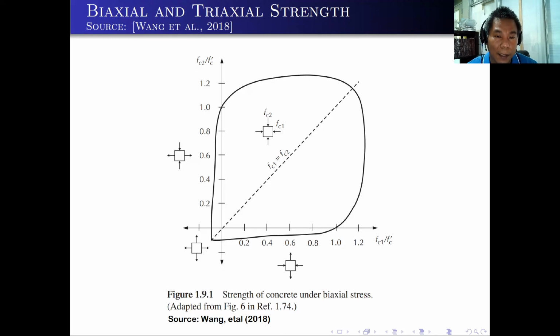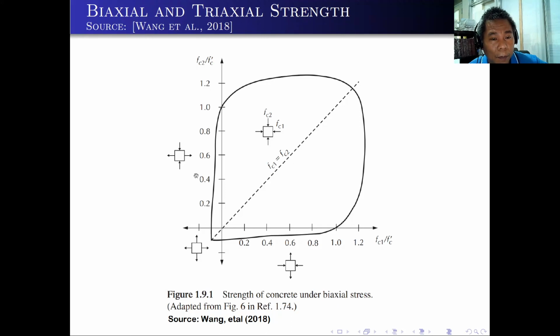That's triaxial strength. If you look at this diagram, this is the strength of concrete under biaxial stress. That is, we applied forces on the two principal axes of the cylinder. As you can see, at the bottom, at the third quadrant, this is purely tension on both sides. So your strength will be very low.